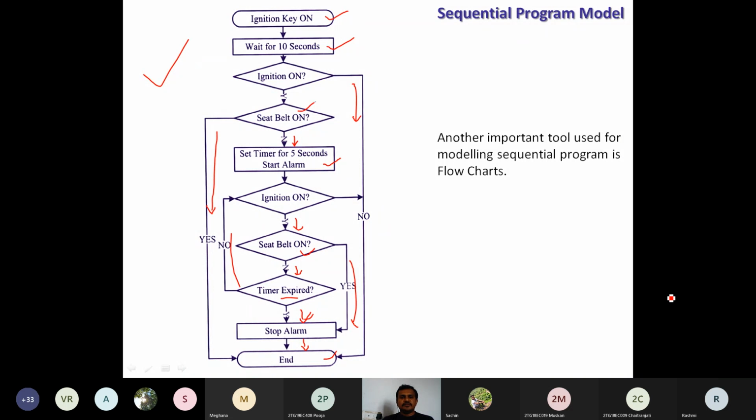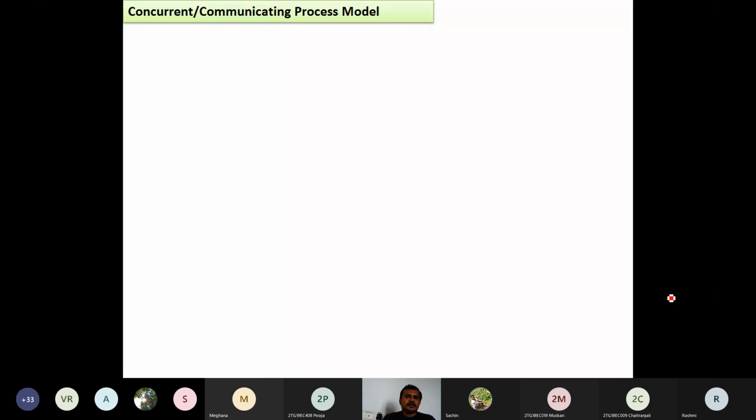So you need to go through these concepts once again, once I share these videos on YouTube, so that you can get the concept clearly. Next, we move towards the next model. It is the concurrent or communicating process model.